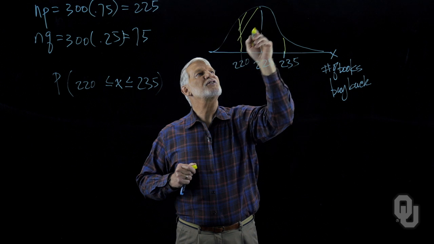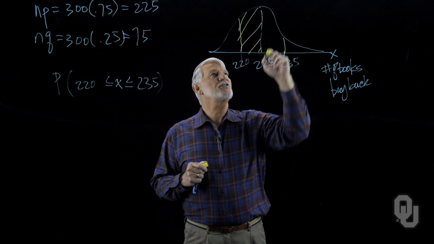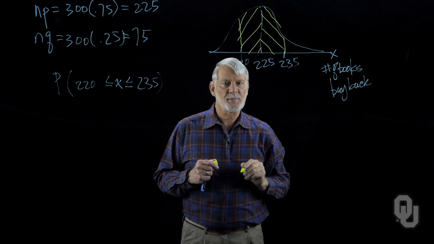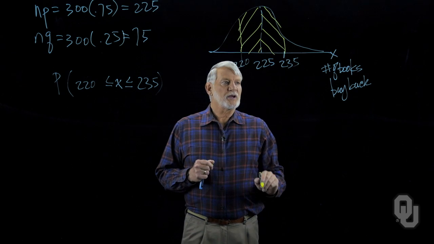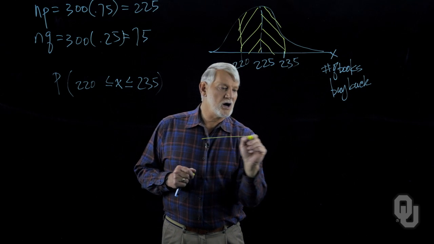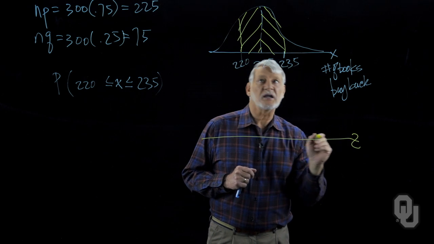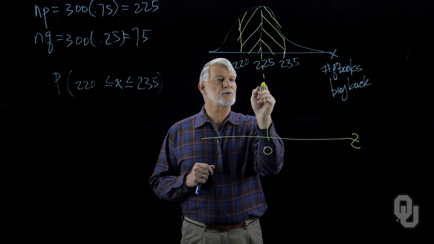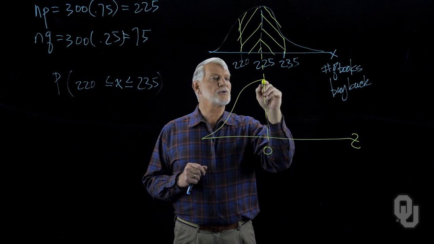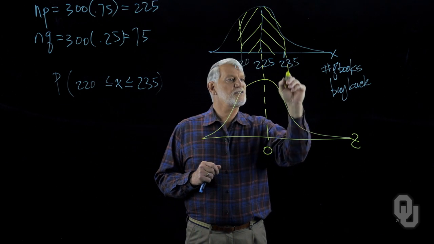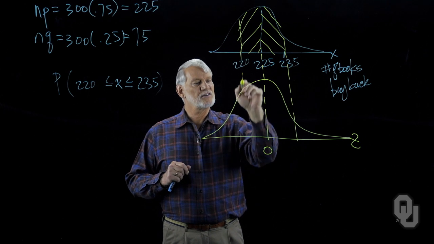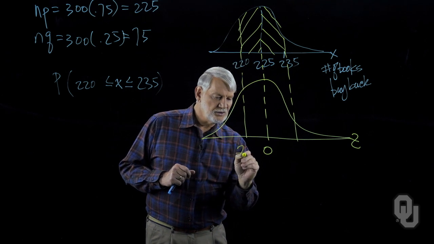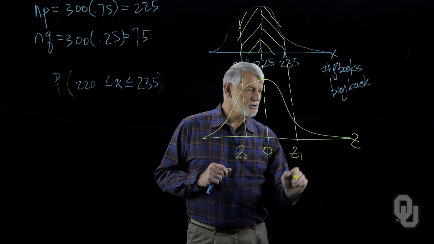I'm going to mark these out separately because we'll see shortly that we're going to have to find each one of them separately. Now, what we can do underneath here is draw the normal distribution. Here is z. This translates down to here. Of course, the mean of the normal is 0. Here's our normal distribution. I translate this down to here, and this down to here. This one here, I'm going to call Z2, and this one here, Z1.